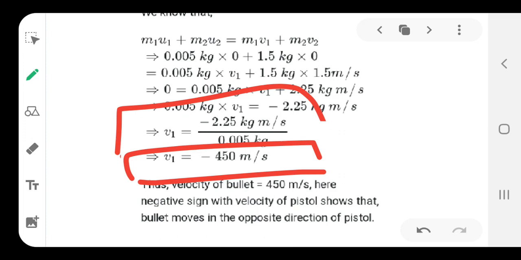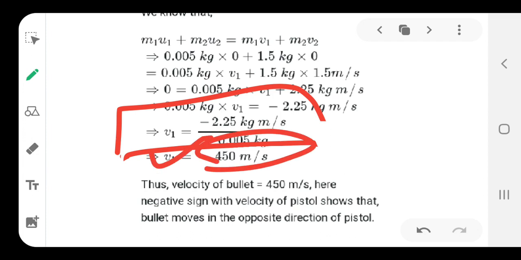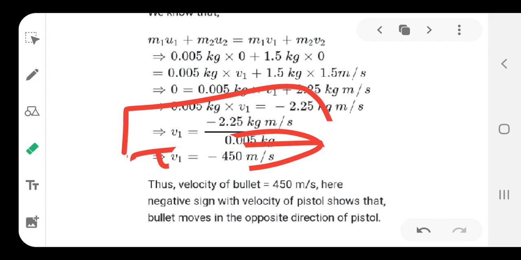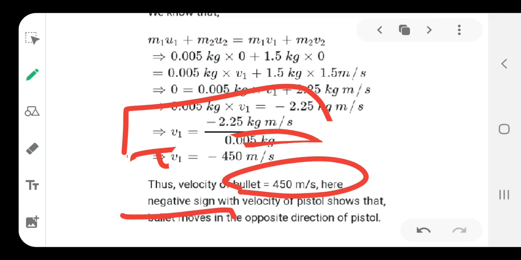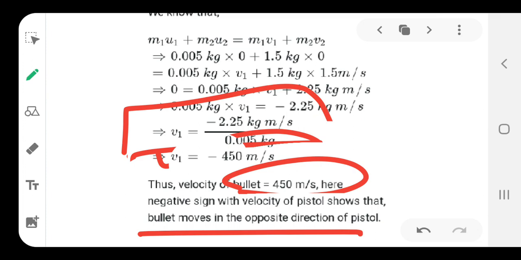So the bullet will fire and move with a speed of 450 meters per second. The negative sign means the opposite direction. So the velocity of the bullet is 450 as calculated, and the negative sign on the velocity shows that it moves in the direction opposite to the pistol.